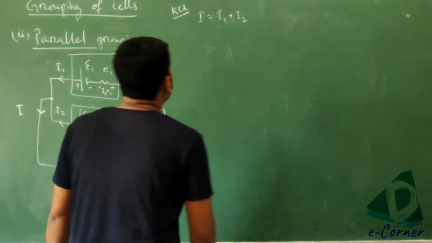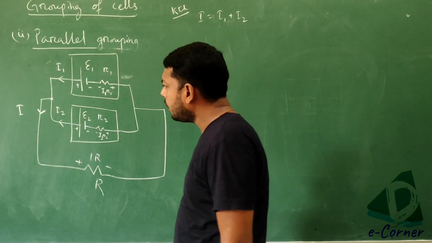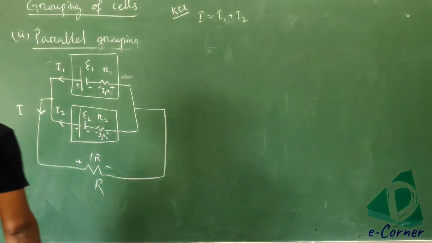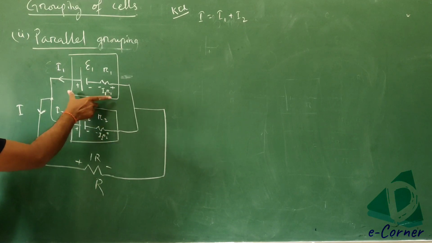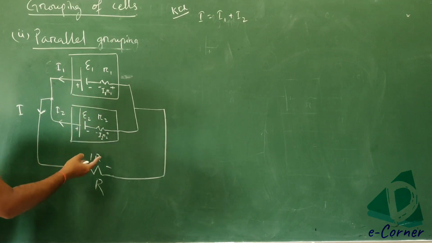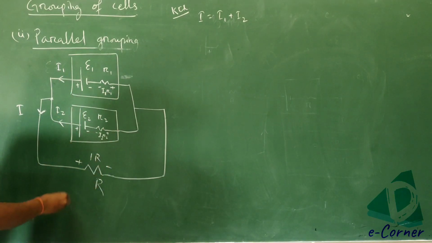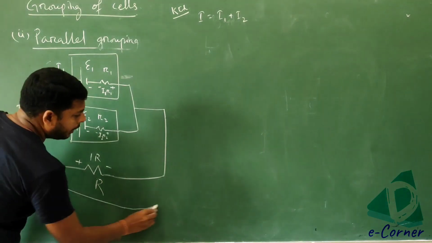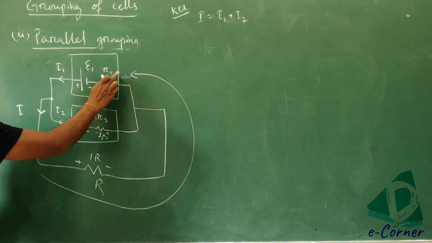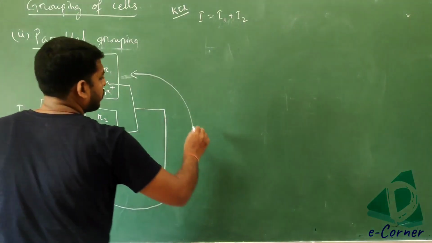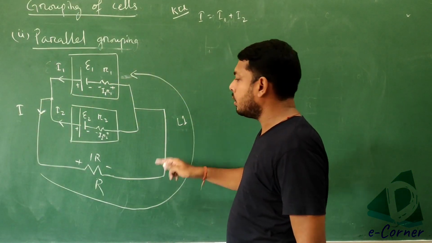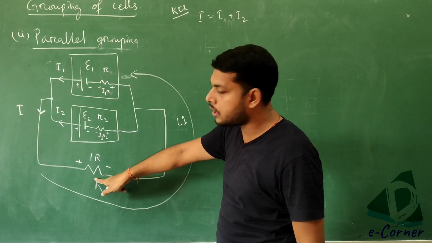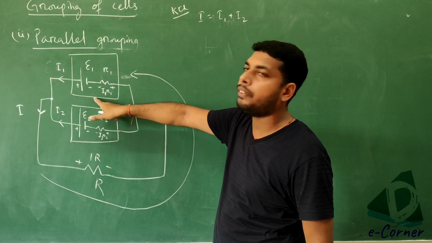Now we will use the KVL by taking the first battery once, and the second battery another time. So this is loop 1. Loop 1 means this loop will consider the external resistance and the first battery.